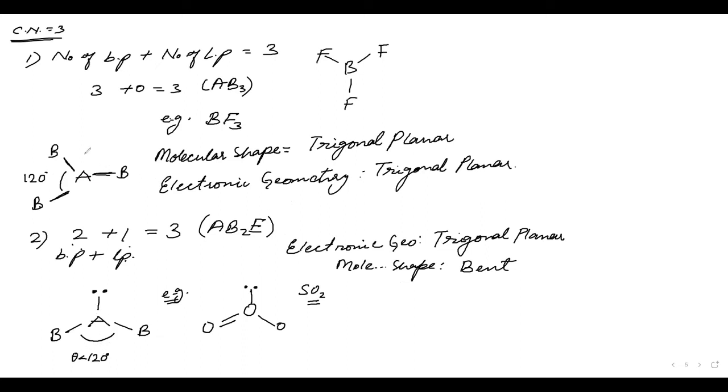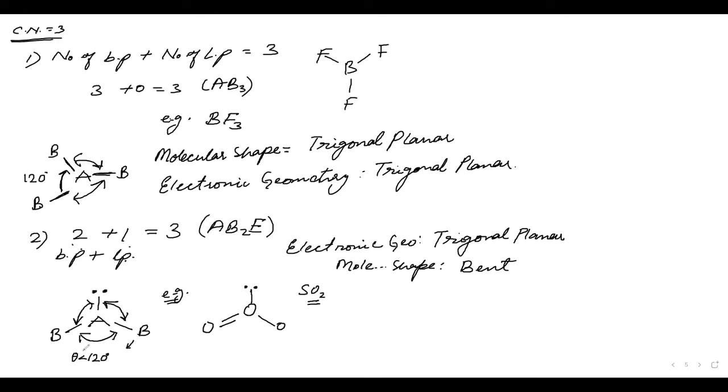Why? Because almost all bond pair repulsions are equal. In this, 2 bonds are repelling each other, these 2 bonds are repelling each other, these also are repelling each other in equal magnitude, because all of them are bond pairs. But here, these bond pairs repel each other, but the magnitude of repulsion between the lone pair and bond pair is higher. Hence what happens? The bond in the ideal case, which was AB3,